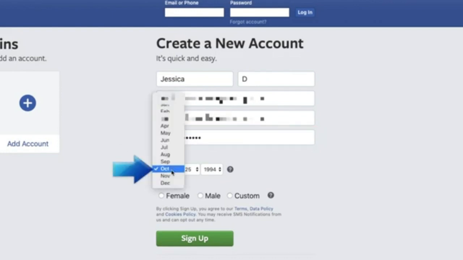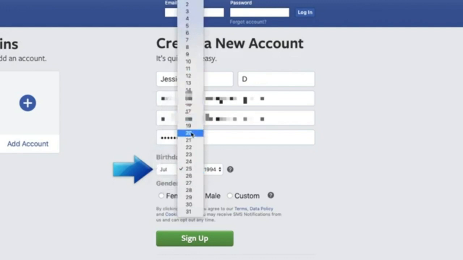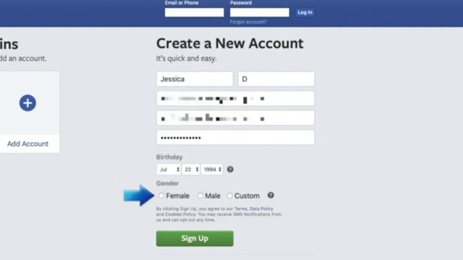Now select your date of birth using the drop-down menus. Enter your gender. When you're done, click the green Sign Up button.